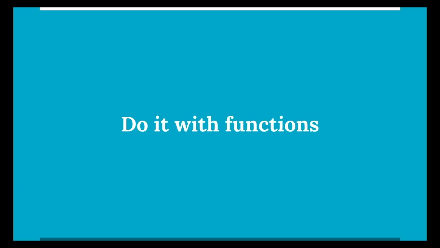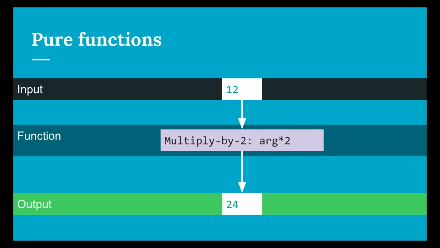So how do we do this with functional programming? The most important thing we need to do here is maximize the amount of pure functions in our code. A function is pure when the only thing the value of the output depends on is what input you give it. For example, we define a function that multiplies an input, or an argument, by 2. If you give it 12, you'll get 24. And the same is true for any number you pass as an argument, you'll only get one output.